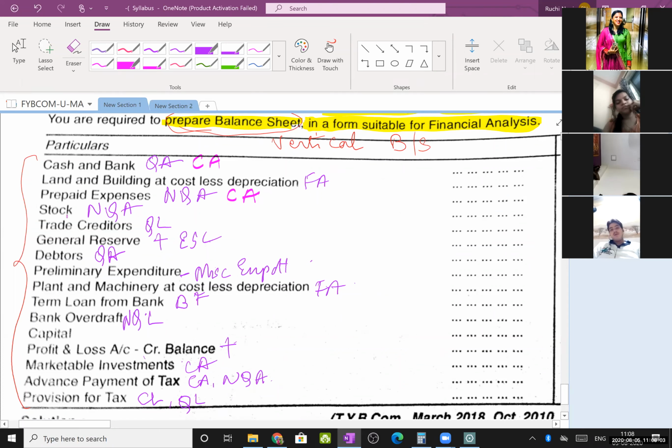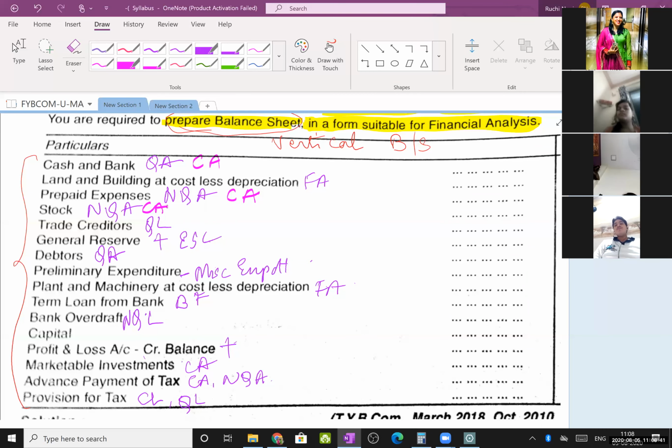Then stock. Which stock is this? Obviously closing stock, because it is given for the purpose of preparing your balance sheet. So even this is a current asset. How will you further identify it? As non-quick asset. I had told you in the theory, in the current assets list, do reverse engineering. Remember only two, stock and prepaid expenses, are non-quick. Rest everything is quick assets. If you find a problem in summarizing, just remember it this way: there are only two non-quick assets, so remember that list of two, and the remaining list is known to you.